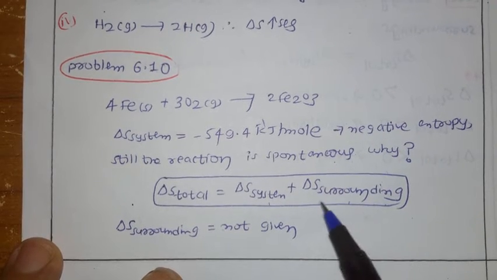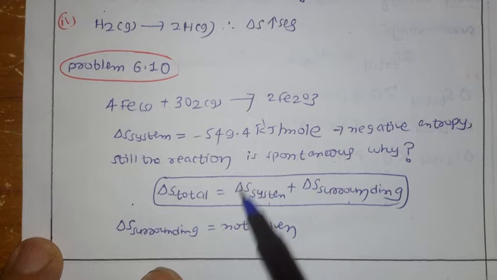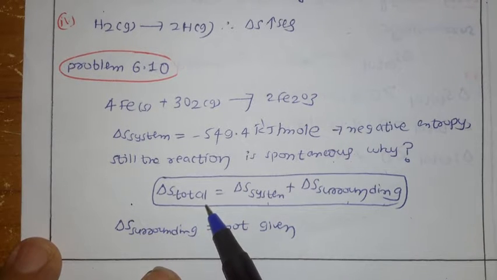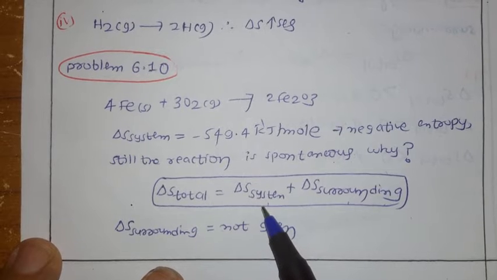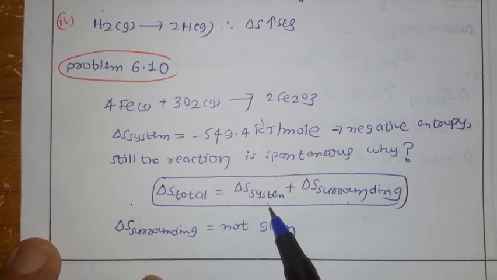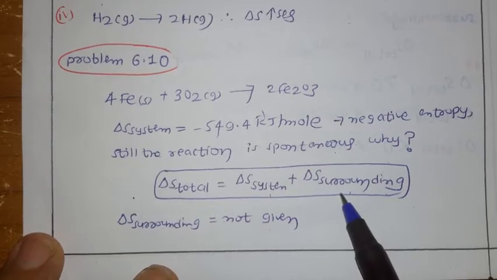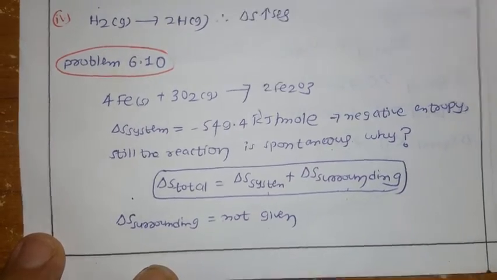No. If you know the system and the surroundings and add them, you get some value: positive means spontaneous, negative means non-spontaneous, and zero means equilibrium. So delta S of the surroundings is not given. Here we have to find out the delta S of the surroundings. So let us calculate now.